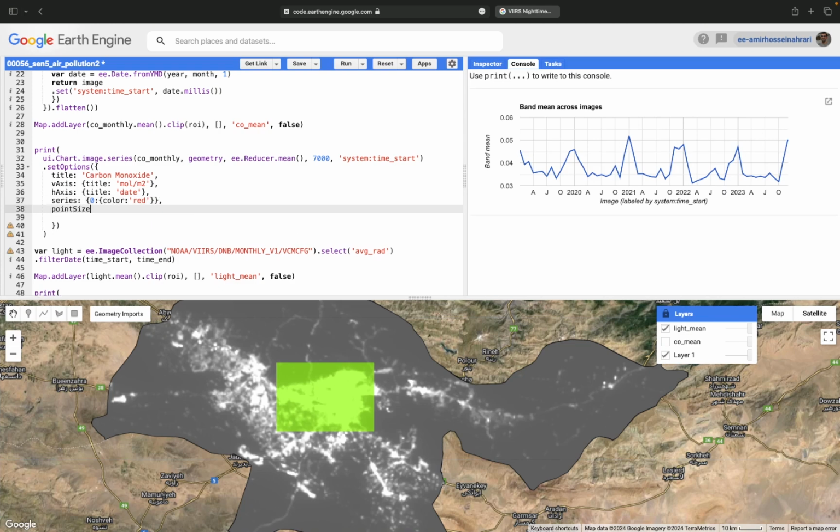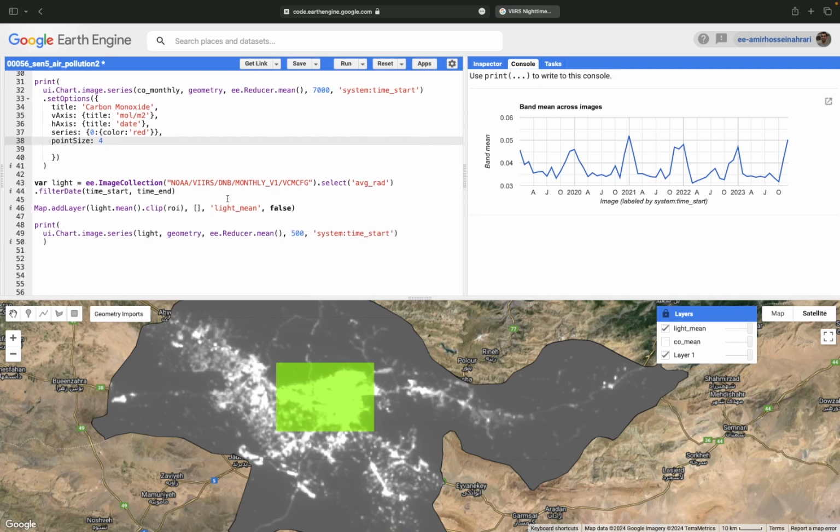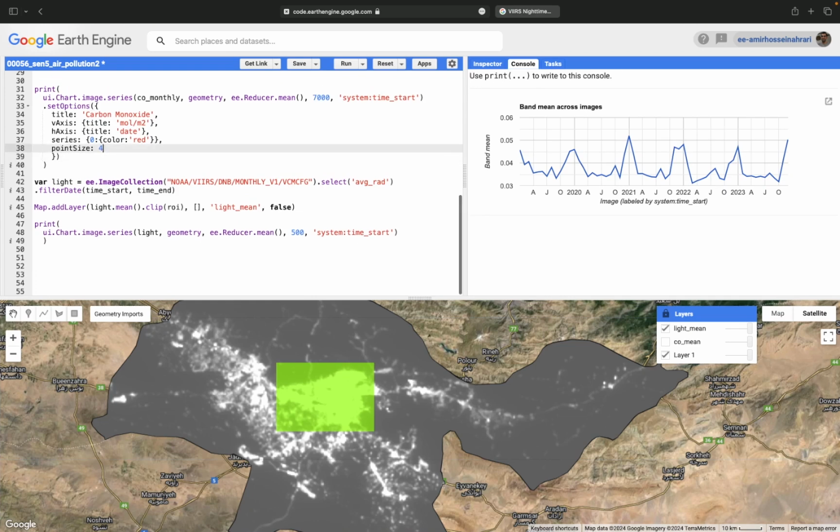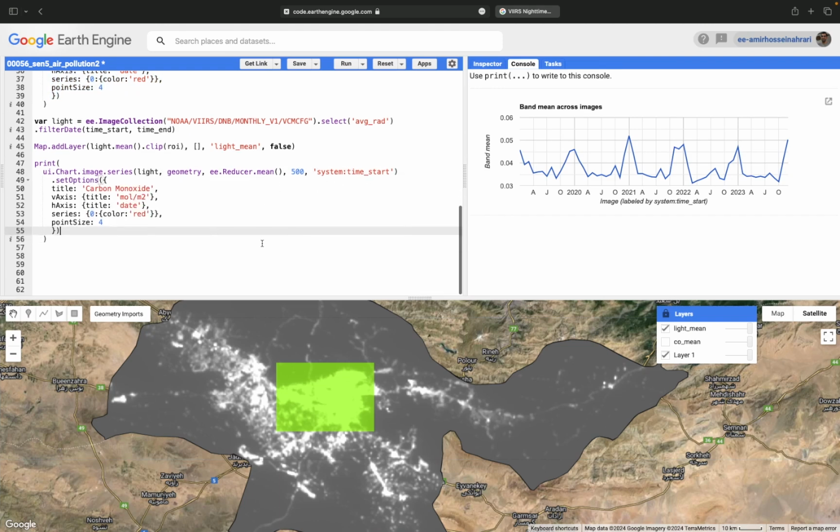And if you want to add some points for each date, point size is a useful parameter. Point size equals to 4, for example. So here it is. I can repeat or use the set options again for the second plot.